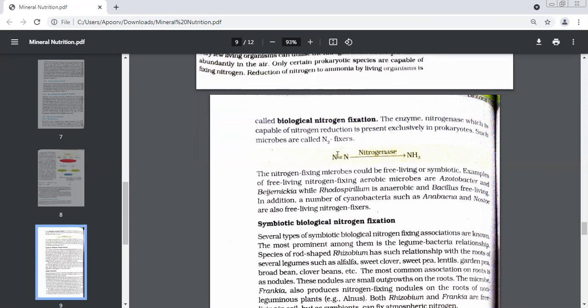See, beta, this is your nitrogen. How many lines are between this? Which bond? Single, double, triple. What covalent bond is there? Triple covalent bond. Yes. So we have a triple covalent bond over here. Very soon I'll be explaining in this chapter how this is going to get converted into ammonia. Which enzyme is helping out? See on the arrow?